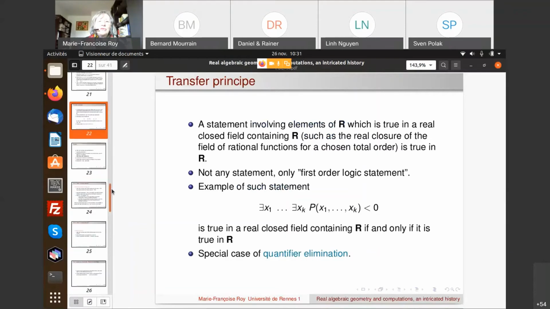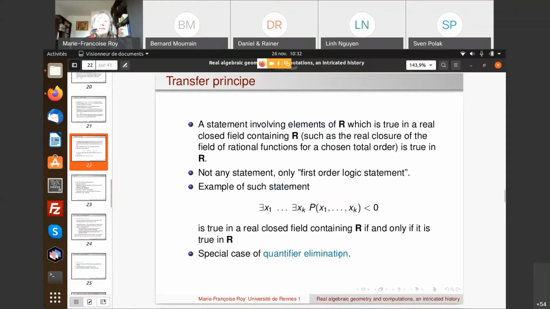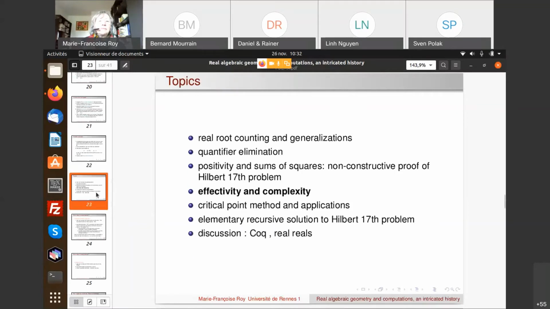So in fact, we can say that Artin proved a special case of quantifier elimination that he was using for his transfer principle, and then later on, Tarski proved quantifier elimination in general. But of course, nowadays we just see it as a special case of more general results.